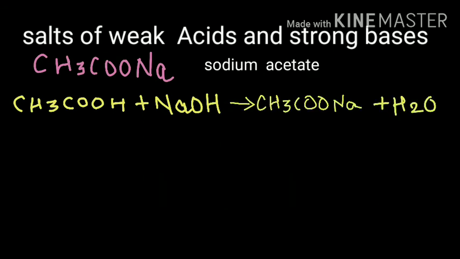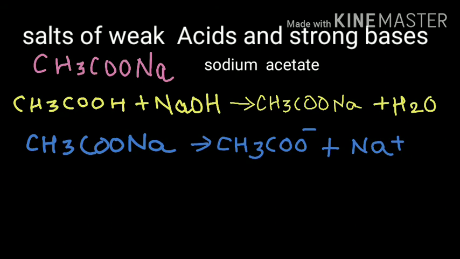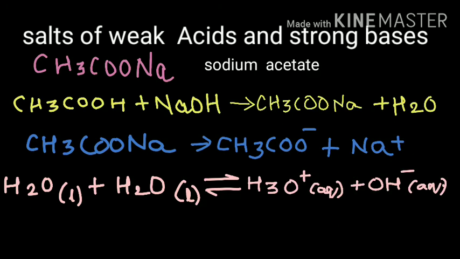The sodium acetate that is formed undergoes complete dissociation as follows. We know water dissociates partially as follows. Now if we look at the solution of sodium acetate, means sodium acetate dissolved in water, we know that this solution is going to have CH3COO minus ions, it is going to have Na plus ions, it is going to have H3O plus ions, and also OH minus ions.